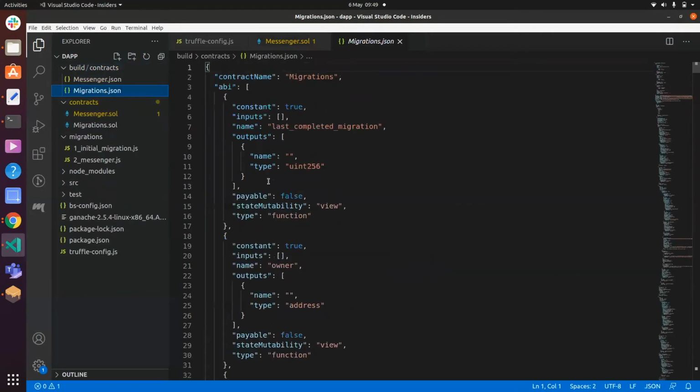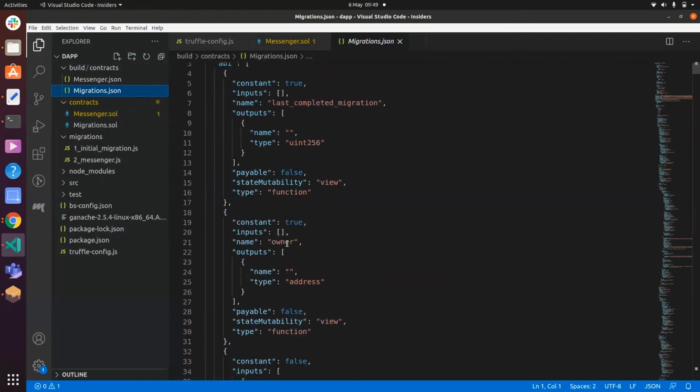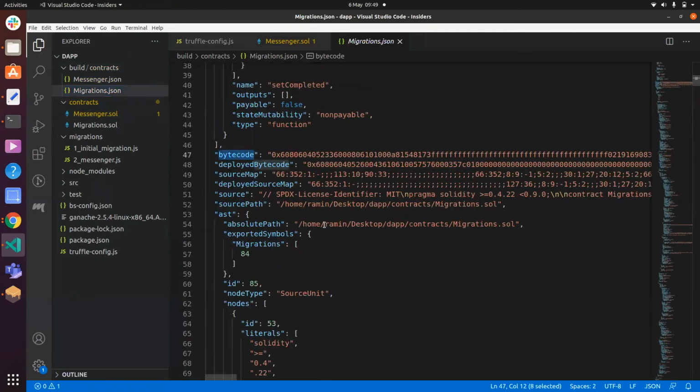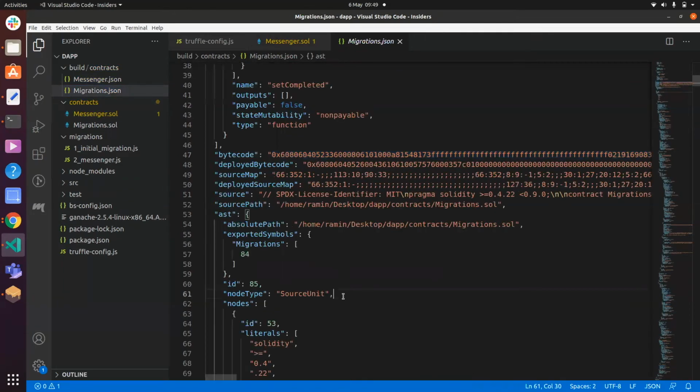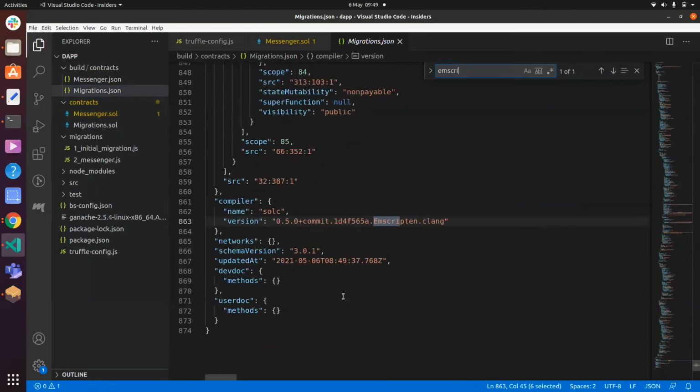And if we scroll down to the migrations here, we see we have bytecode. So this is actually the representation of the program in bytecode, which will run on the Ethereum virtual machine. And if you remember back to my talk on WebAssembly, hopefully you'll remember Emscripten, which is the compiler that's being used. Again, it's compiling JavaScript to the bytecode of a virtual machine. So again, Emscripten showing up.